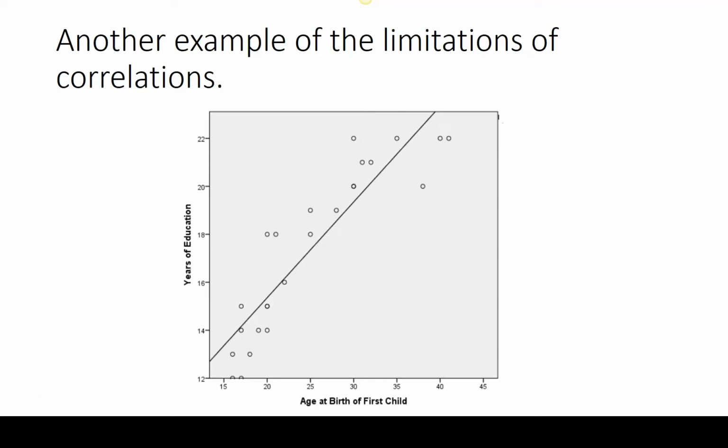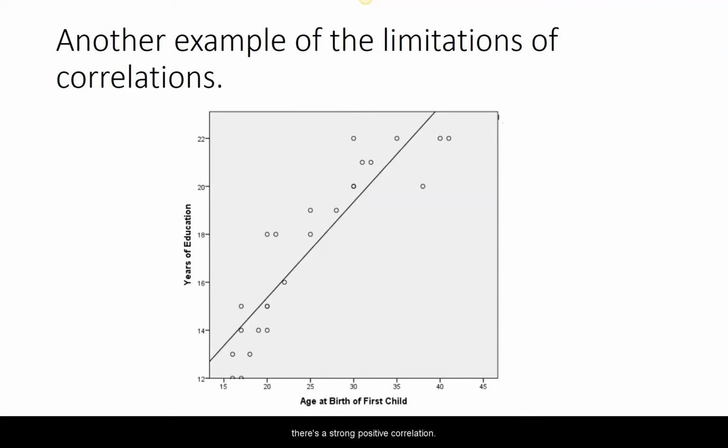Here's another weird one. Years of education, age at birth of first child. So those people that spend more time in school and maybe going to graduate school tend to put their first child off later, if they have children. Is there any cause that I can ascertain there? No, it may be practical, it may be philosophical or spiritual. It's hard to say what would cause this relation to reveal itself. It's not terribly obvious. So correlations have their place.